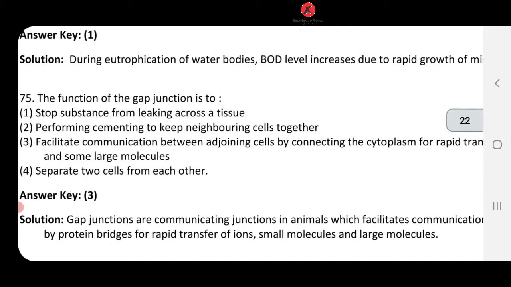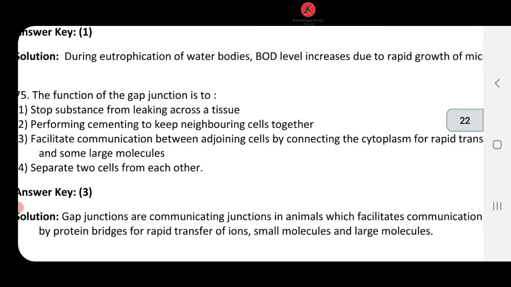Next one, the function of gap junction is to. Dear student, what is the main purpose of gap junction? To form communication between two cells. Let's look at the options. Option 1, stop substance from leaking across a tissue. Performing cementing to keep neighboring cells together.